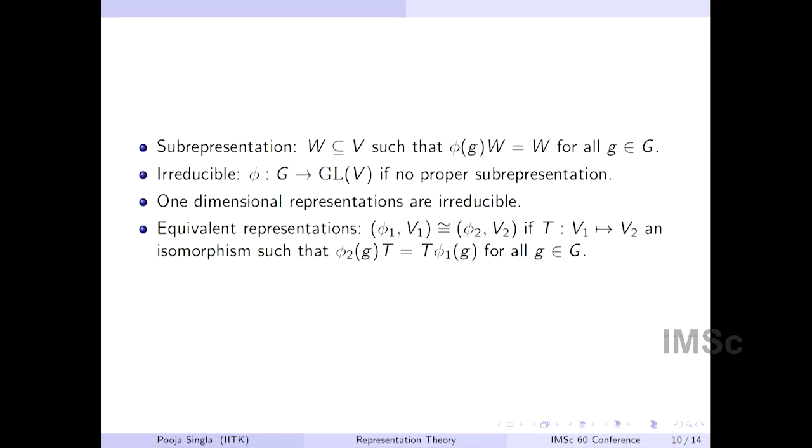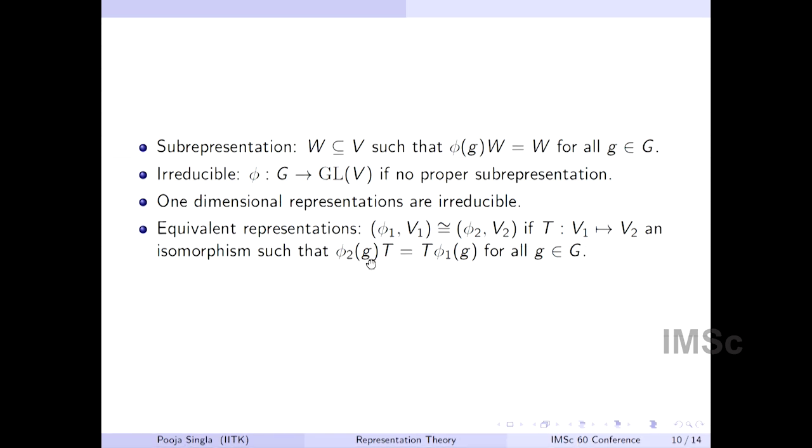Two representations are called equivalent: if I give phi1, V1 and phi2, V2 of a fixed group G, then I say these two representations are equivalent if there exists an isomorphism T from V1 to V2 such that it commutes with the G action.